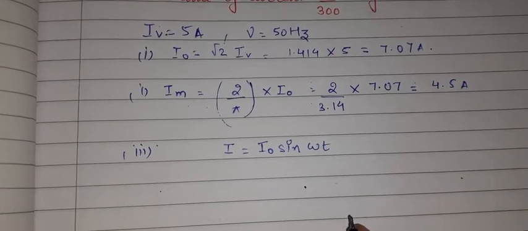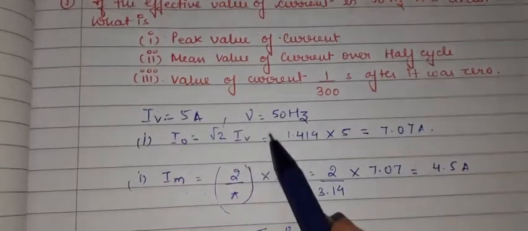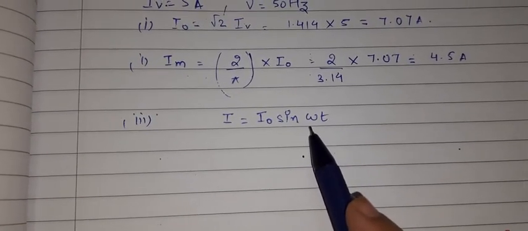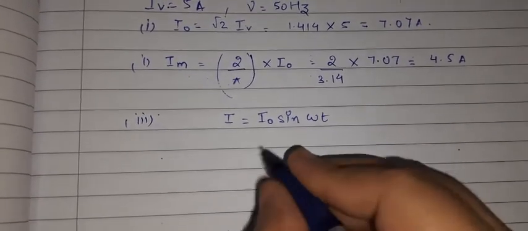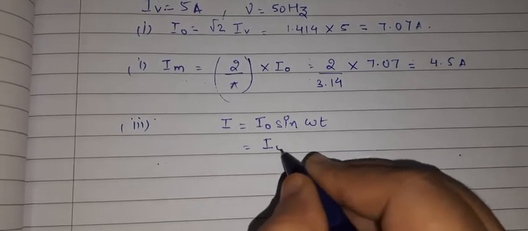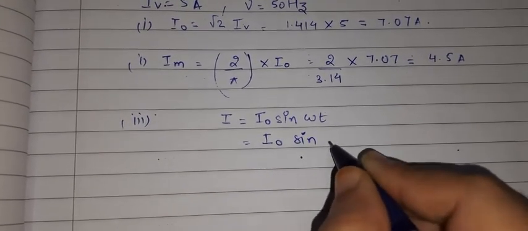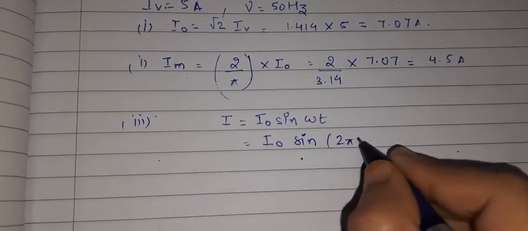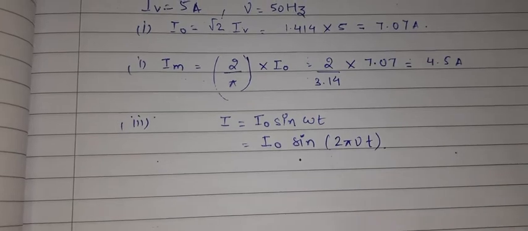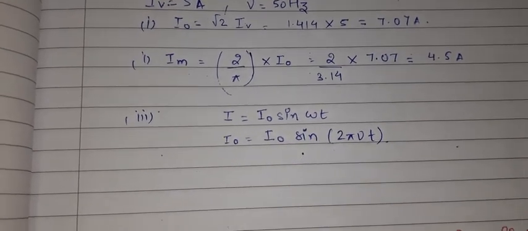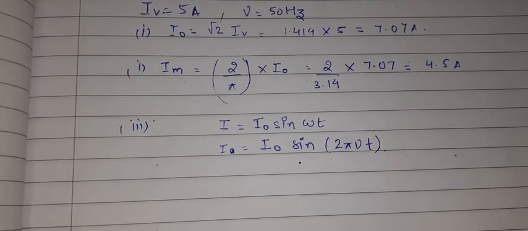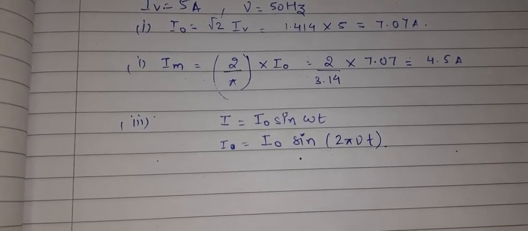Another thing which is given in the question is the frequency, so I have to change this omega, because I want to write this formula in terms of frequency. So I can rewrite this formula as I naught sine, and in place of omega, we all know that omega is equal to 2 pi nu. So I am writing here 2 pi nu into t. This is my variable current equation, that is I is equal to I naught sine 2 pi nu into t.